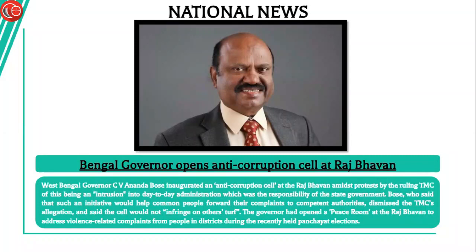Bose, who stated that such an initiative would help common people come forward with their complaints to competent authorities, has dismissed the government's allegation and stated that the cell would not infringe on others' turf. The governor had opened a peace room at the Raj Bhavan. This was to address violence-related complaints from people in districts during the recently held panchayat elections.